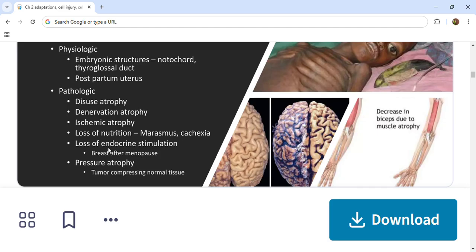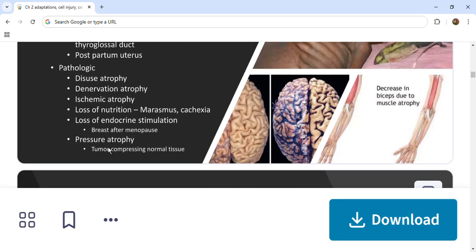Due to diminished blood supply, we get ischemic or senile atrophy. Due to a decrease in blood supply, arterial occlusive disease develops, which results in tissue atrophy. Next, due to inadequate nutrition, we get cachexia and marasmus.